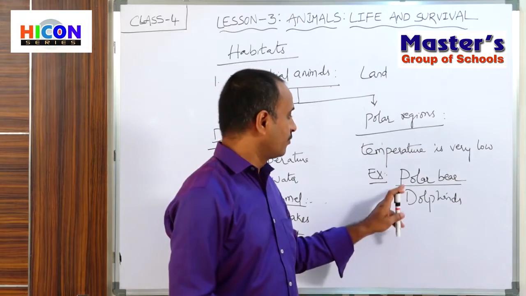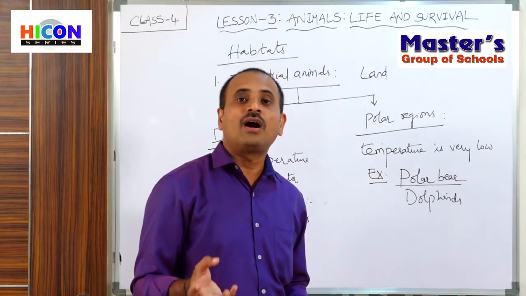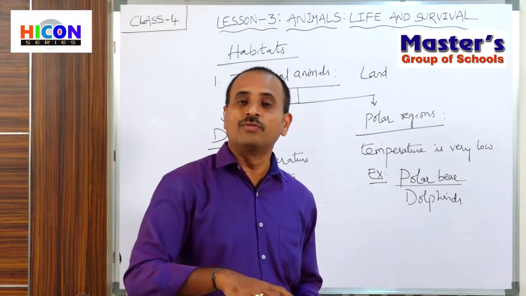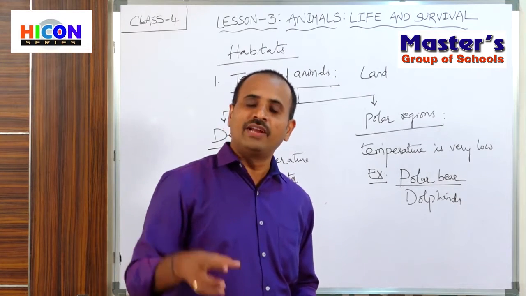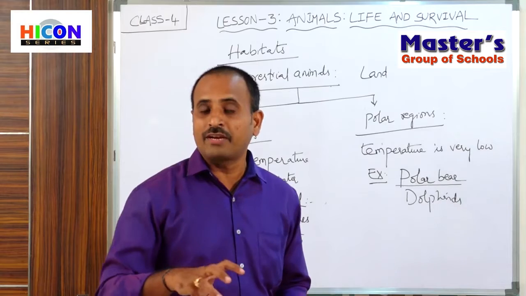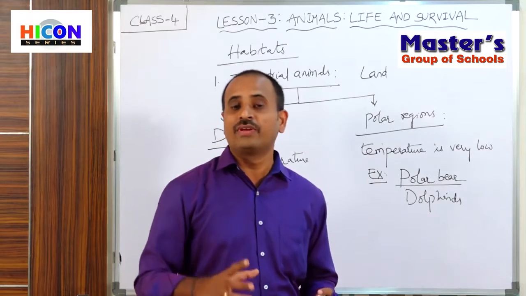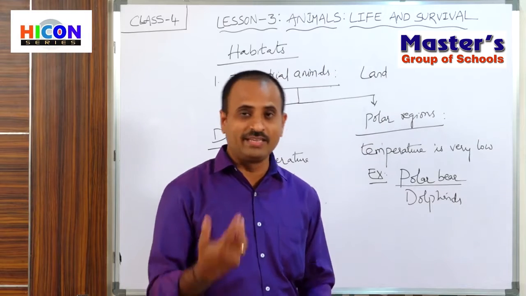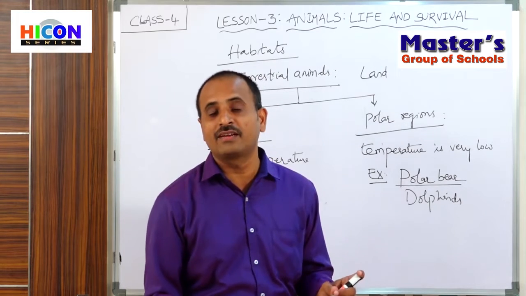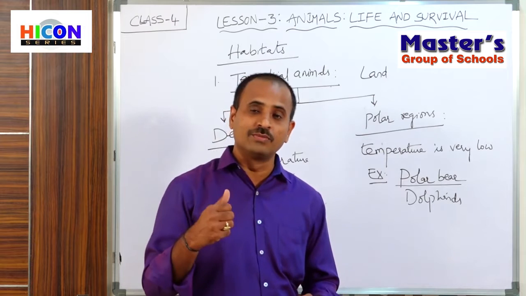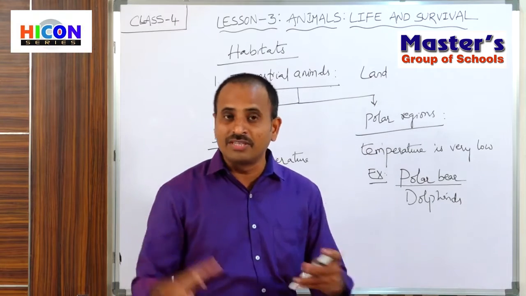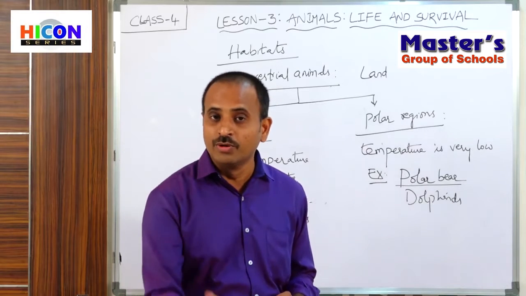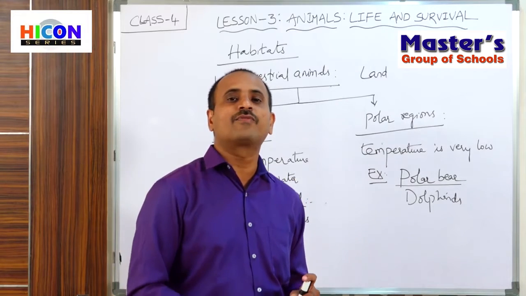And this white fur of the polar bears also helps them to merge in their snow surroundings, and it helps the polar bears become invisible to their enemies and escape from them. Because the snow is white and its fur is also white, both are white. That's why the polar bears are not visible in their surroundings. They are not visible to their enemies and they can easily escape from them.